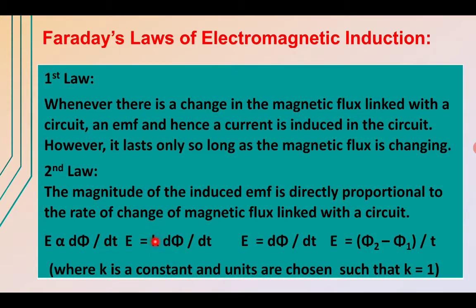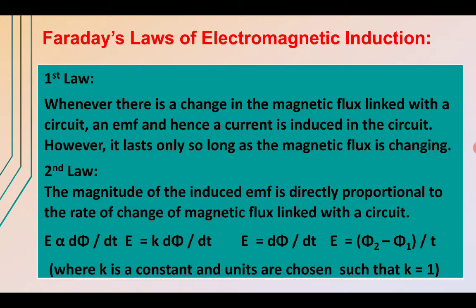So we have E equals d phi by dt. Now this is the change in flux. The final magnetic flux is phi 2 and the initial flux is phi 1. So the formula for induced EMF for a given circuit is phi 2 minus phi 1 divided by the time t for that change in flux.